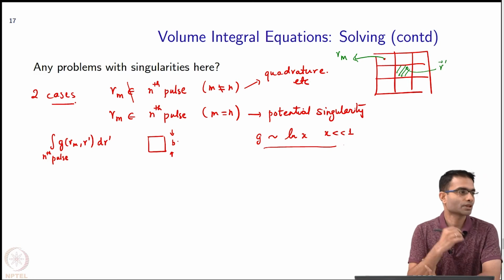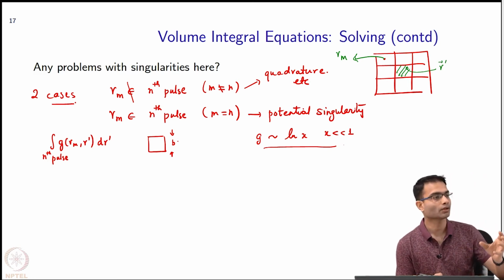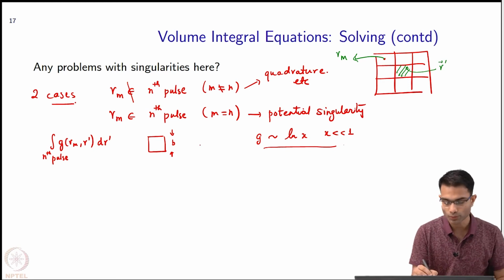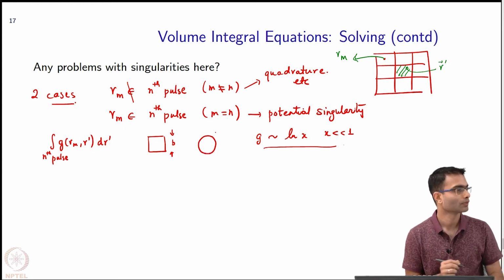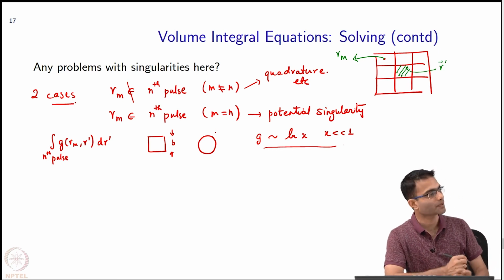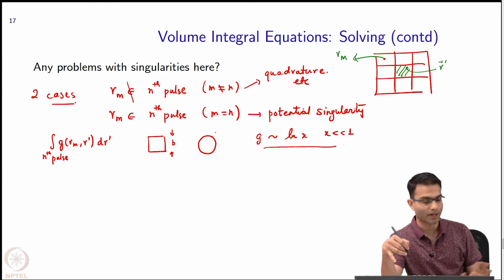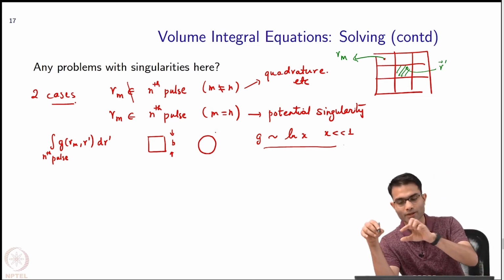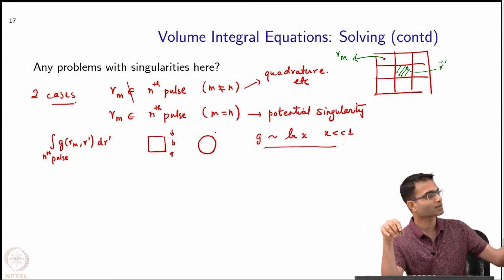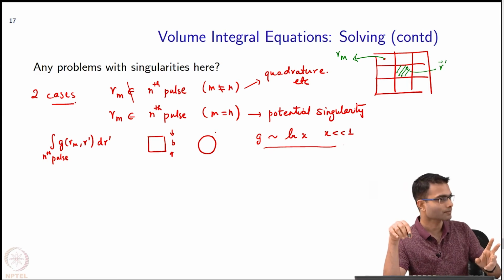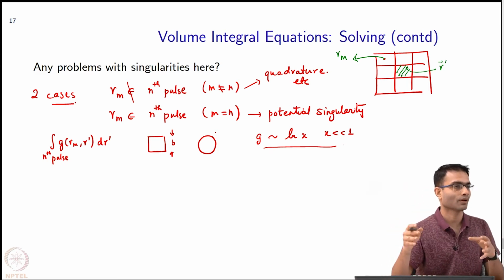Now it turns out, I am just giving you information, that for the integral of this Hankel function over a square box, there is no closed analytical form. Not surprising, because it's a Bessel's function. However, if I do the same integral over a circle, it turns out that there is a closed analytical expression for the integral itself. Okay. But we discretized it into squares, and we know the answer for a circle. So the approximation made is to approximate your square by a circle of the same area, so that you get a closed form expression, so that you don't have the error of quadrature.